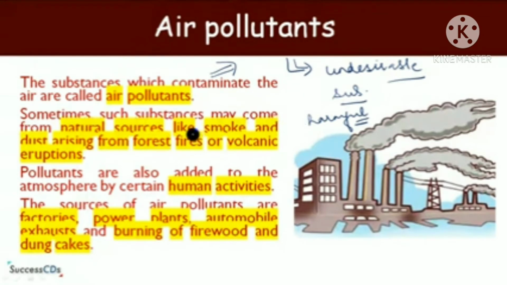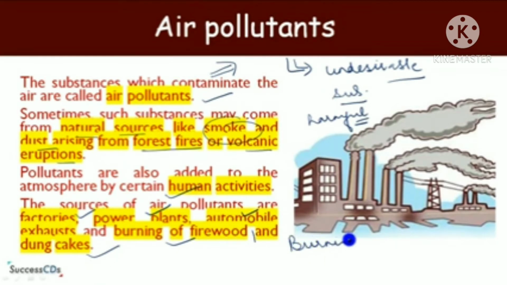Sometimes such substances may come from natural sources like smoke and dust arising from forest fire and volcanic eruption. Pollutants are also added to the atmosphere by certain human activities. The sources of air pollutants are factories, power plants, automobile exhaust and burning of firewood and dung cakes.